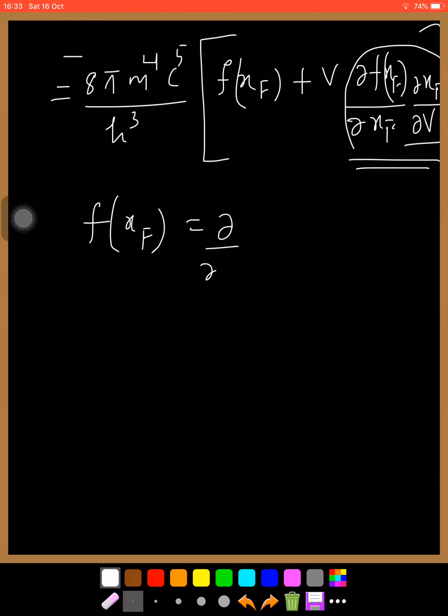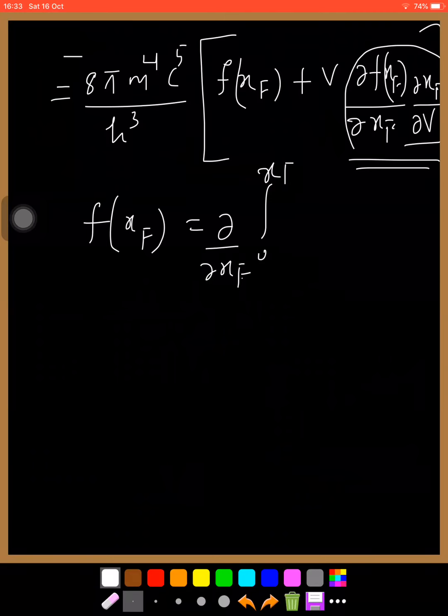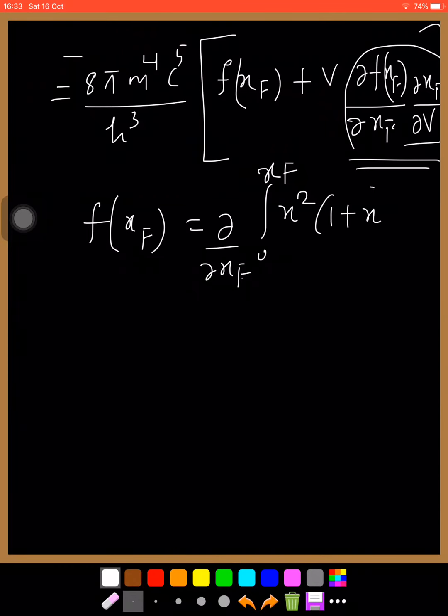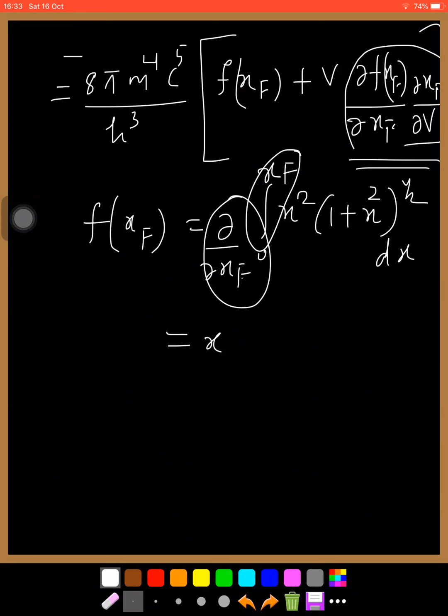Then take the derivative with respect to xF, integral 0 to xF, x square into 1 plus x square raised to half dx. So there is the derivative and this integral. In total this is equal to xF square into 1 plus xF square raised to half. That is dou f by dou xF.